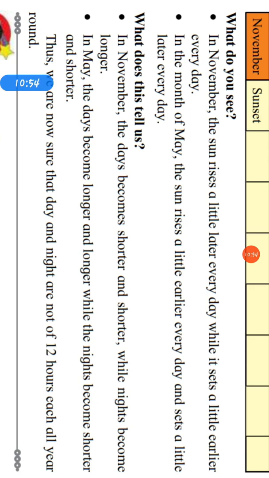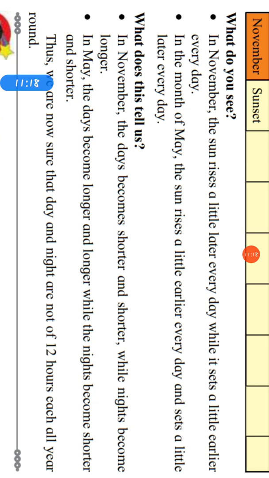So in November, the days become shorter and shorter while the nights become longer and longer because of the sun rising a little later every day. Sorry, in November, when the sun rises later and sets earlier, what happens?